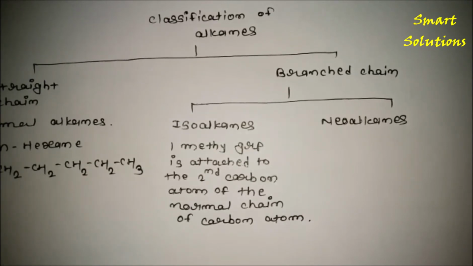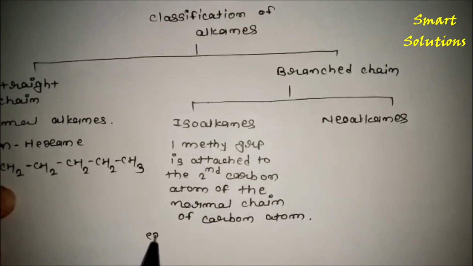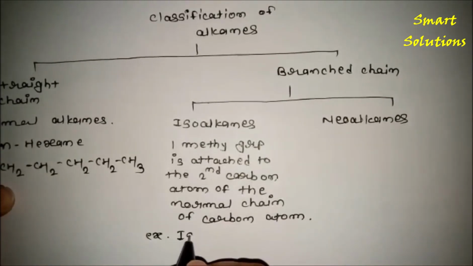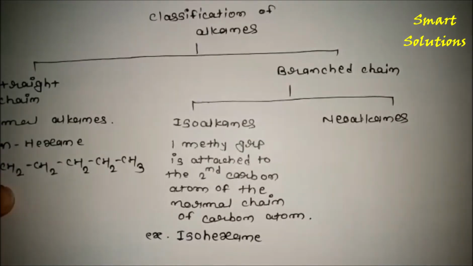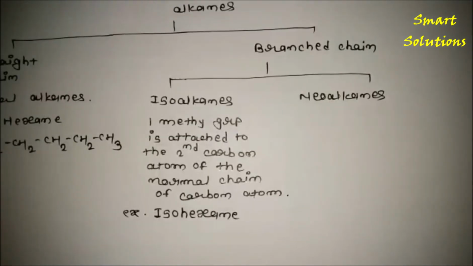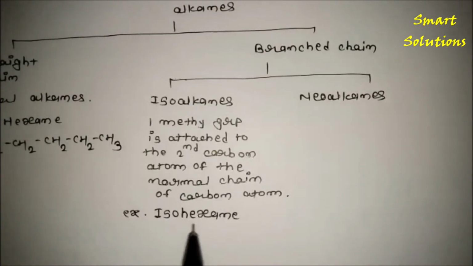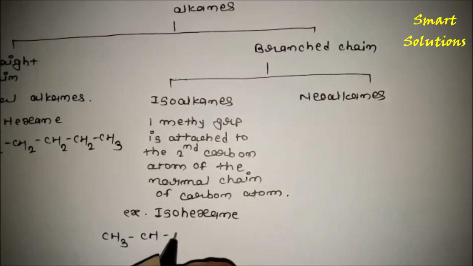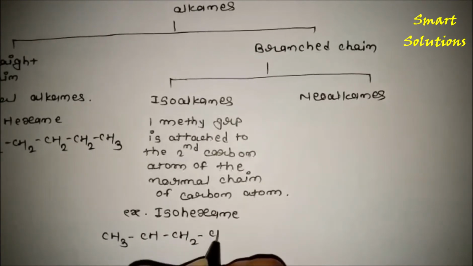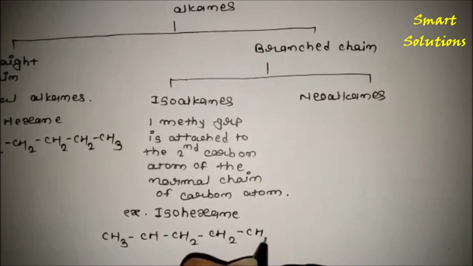We will see one example. The example is isohexane. So how will we write this isohexane? This is CH3, CH2, CH2, and this is CH3.